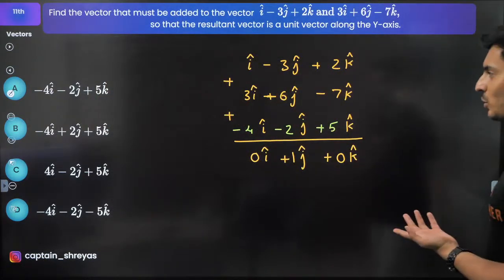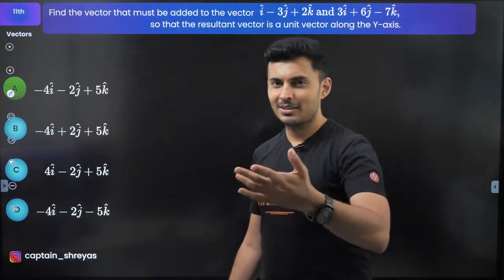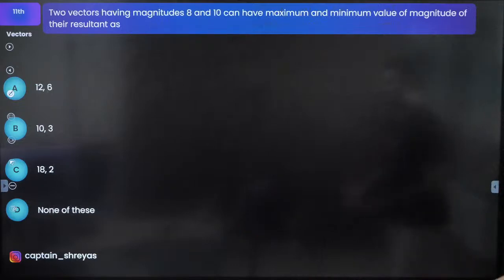It's like I have 2 chocolates. I want so many chocolates. How many more chocolates do I need to give? Basic addition, subtraction. Moving on to the next one.